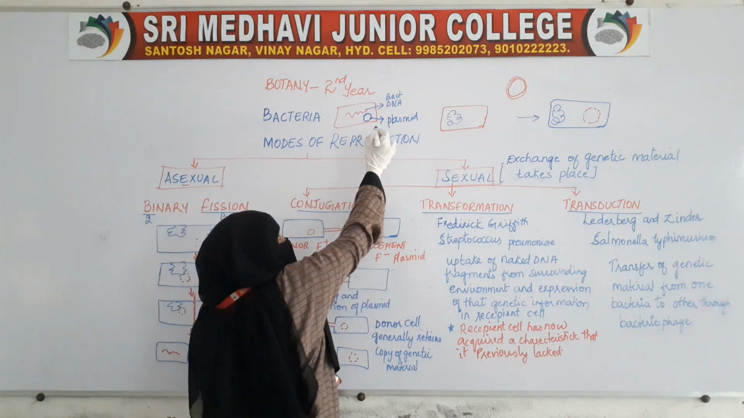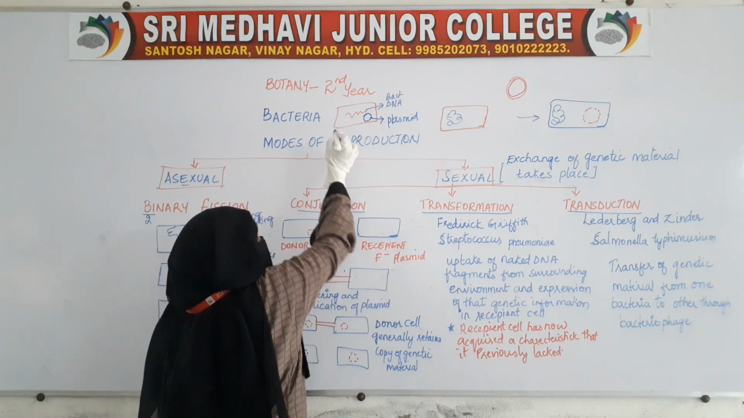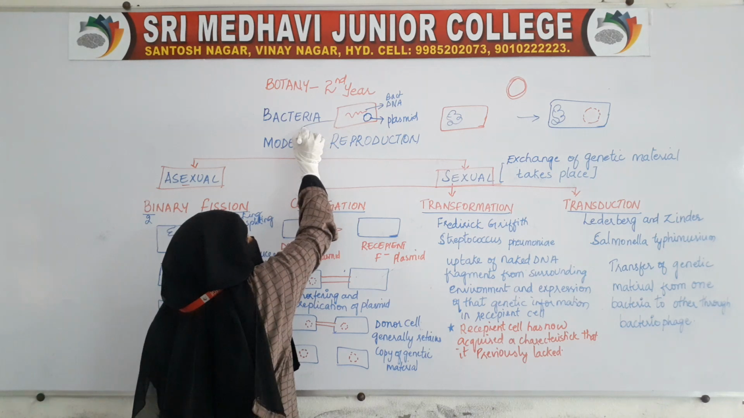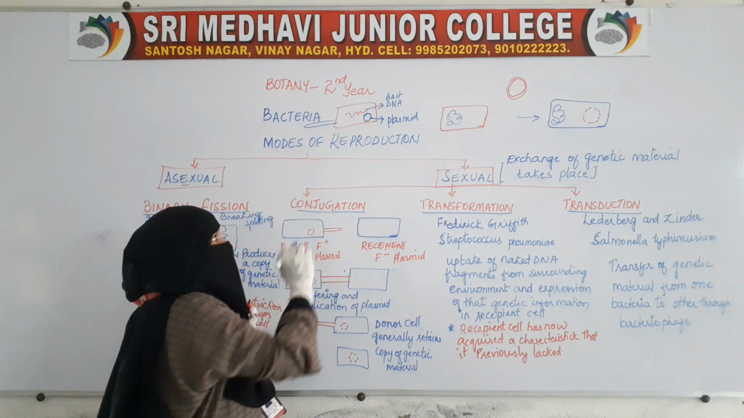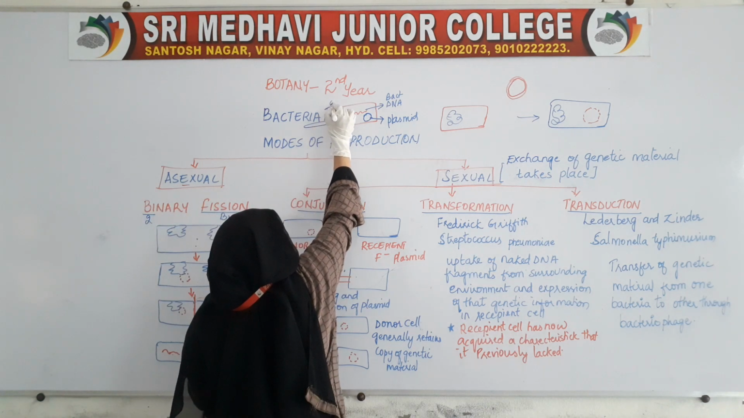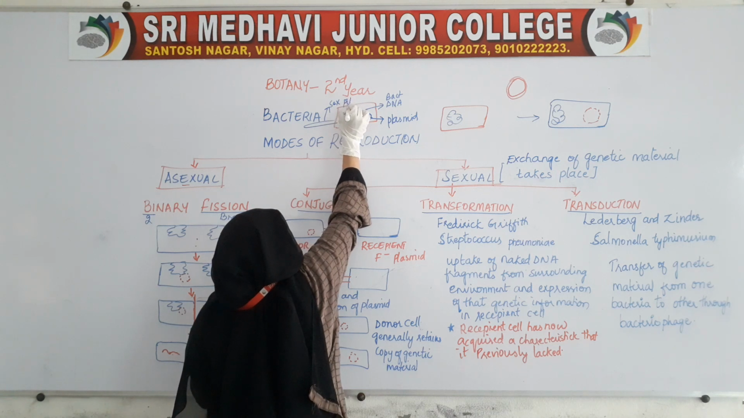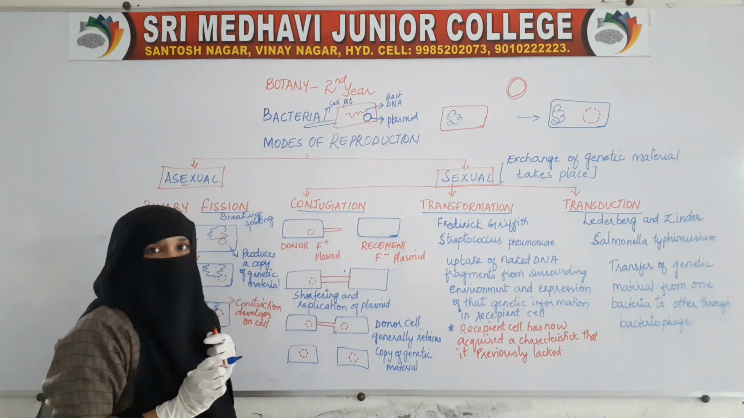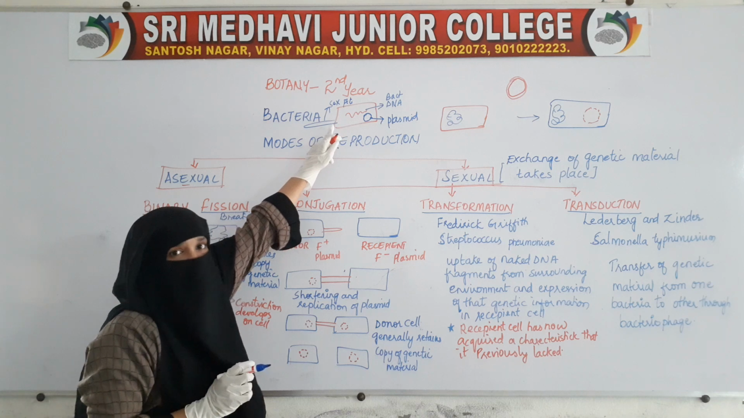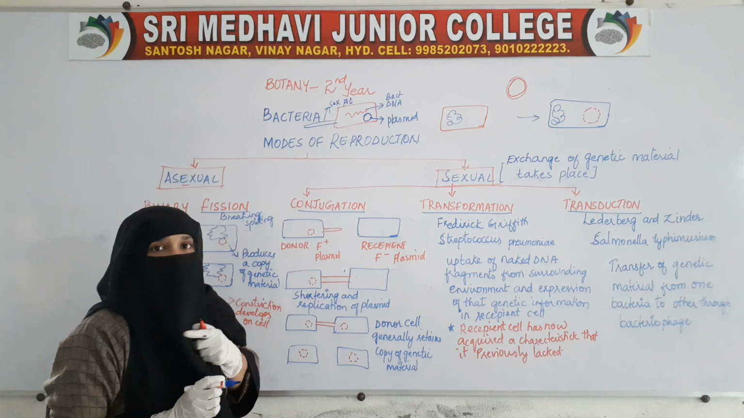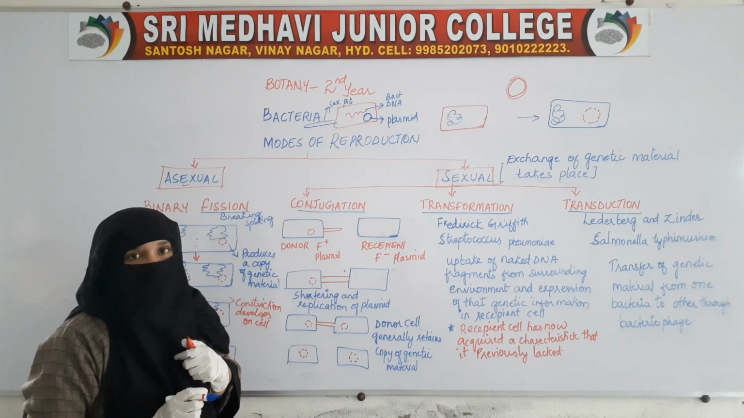And we have already seen that if this plasmid is present, it helps in production of finger-like projections. These finger-like projections are called sex pili. And we have already studied that these sex pili help in the process of conjugation.